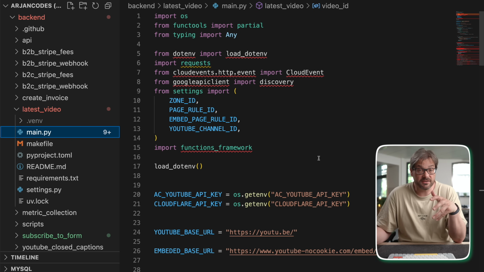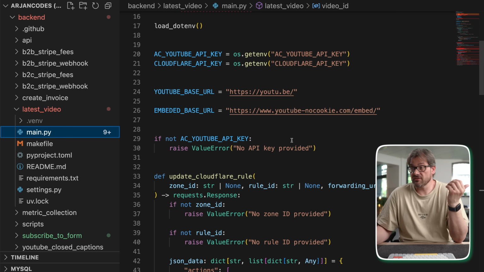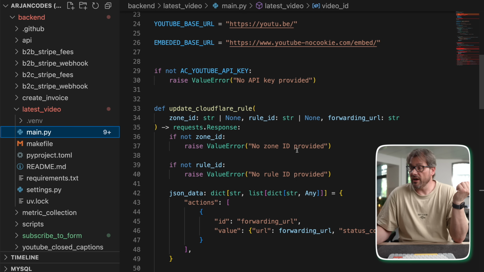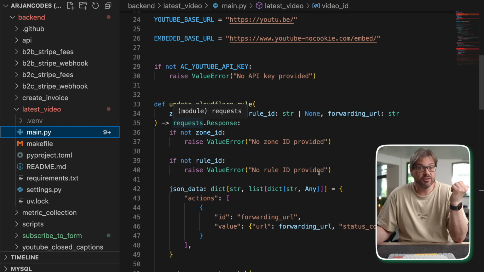So this runs as a Google Cloud Run function, and there's some task scheduling involved. So if you look at the code, this is actually really basic. I have a function to update the Cloudflare rule.